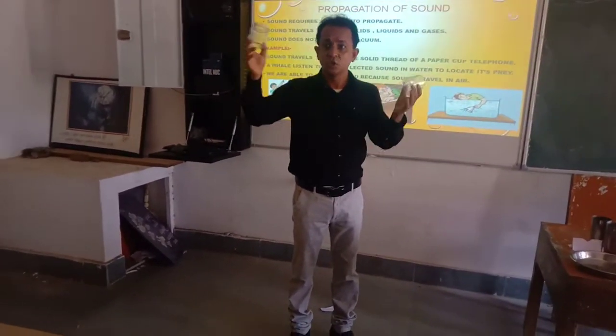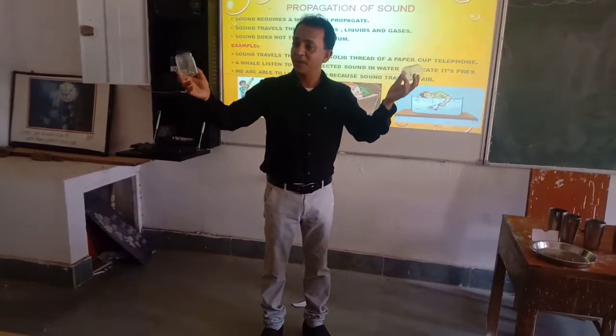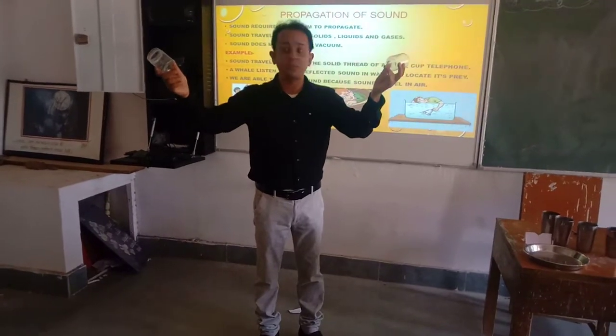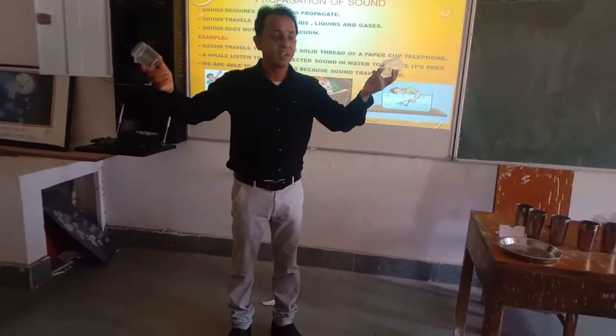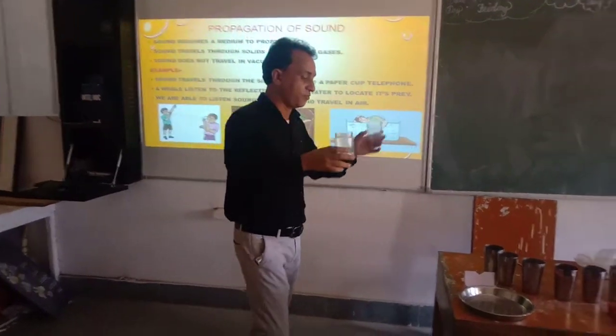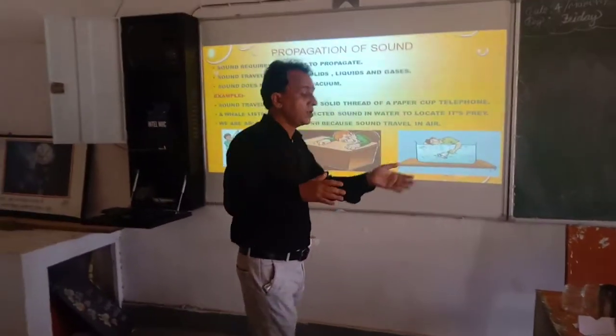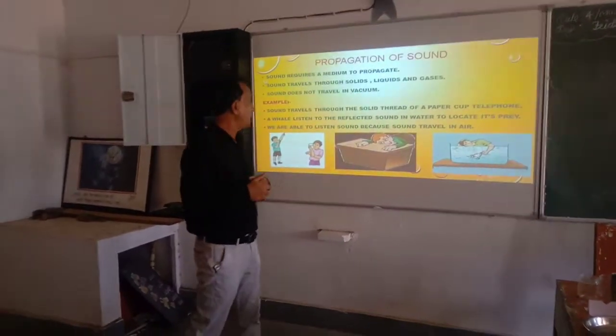It is because of vibrations, and vibrations are traveling through a medium. Which is this medium? Solid, liquid, gas? Solid medium. Very correct. So through this medium the sound is traveling, that is solid medium.